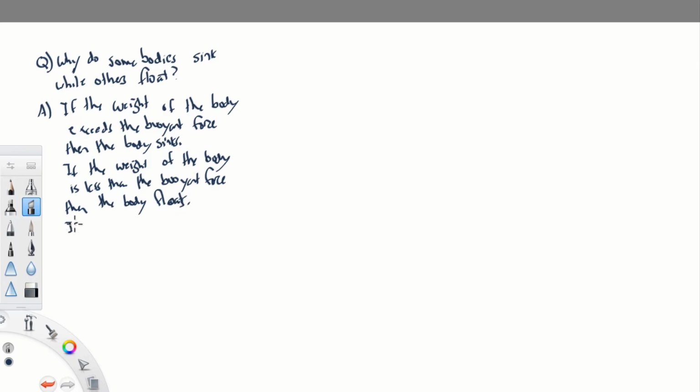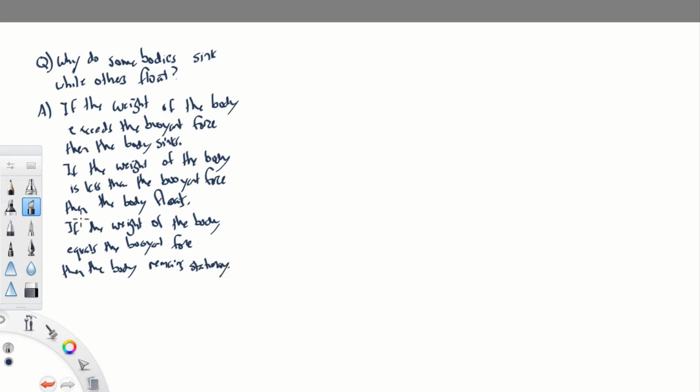And finally, if the weight of the body equals the buoyant force, then the body remains stationary inside of the fluid. Technically speaking, we would say there's no acceleration of the body. So it stays put. So that is the answer. How can we think about this? Let me do this by way of a few examples.